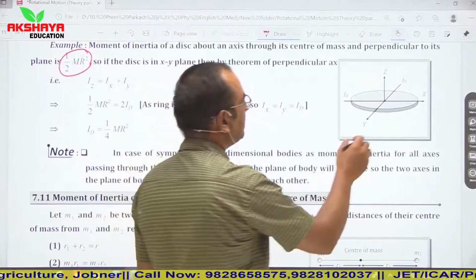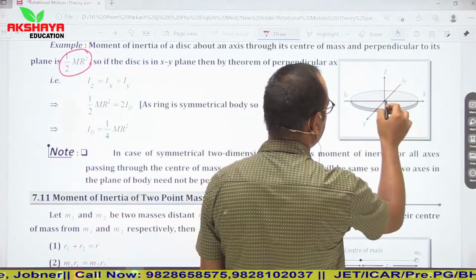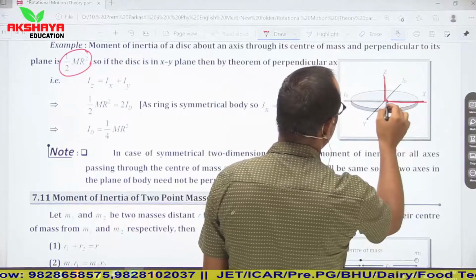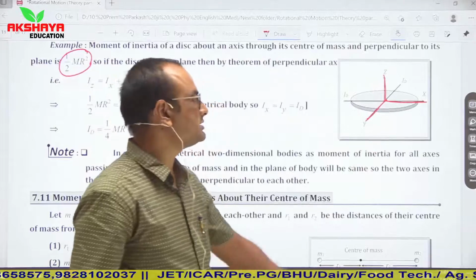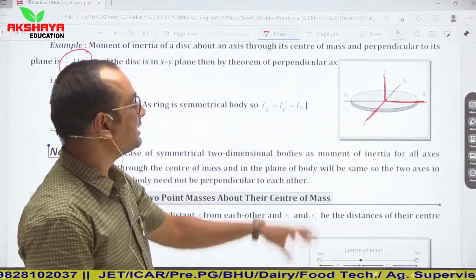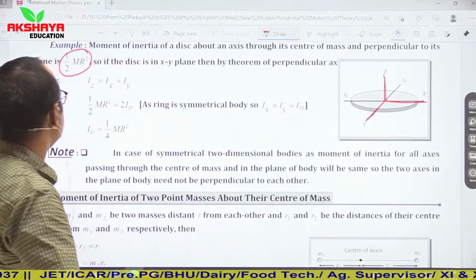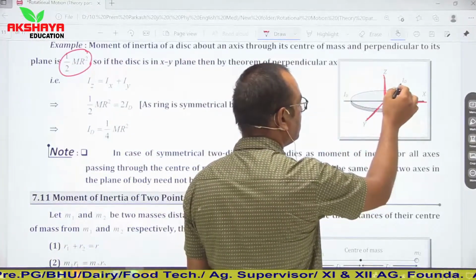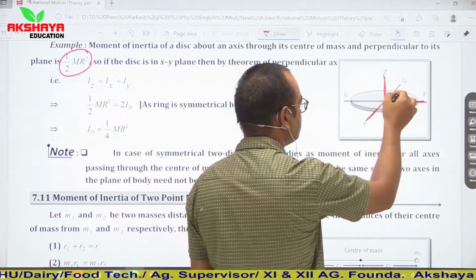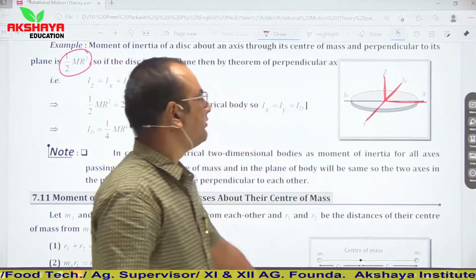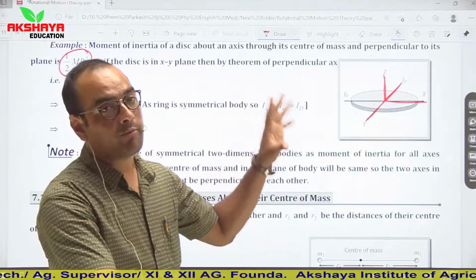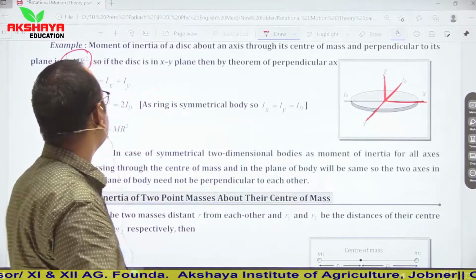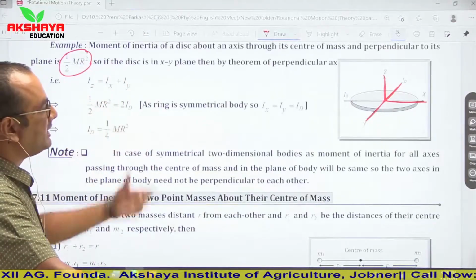Here we consider this as our z axis, this is the x axis, and this is the y axis. We have to calculate the moment of inertia about this axis, so we will use the theorem of perpendicular axis. We should know the moment of inertia about Ix and Iy.